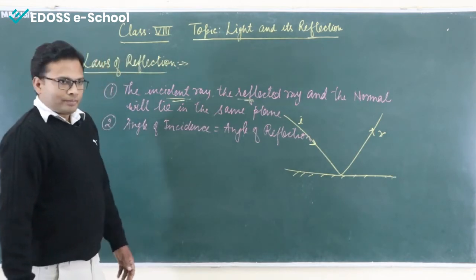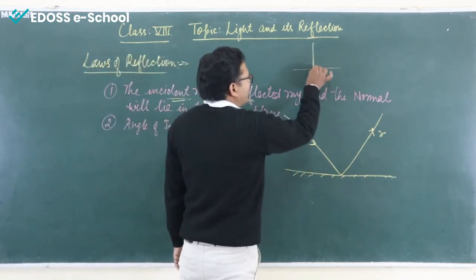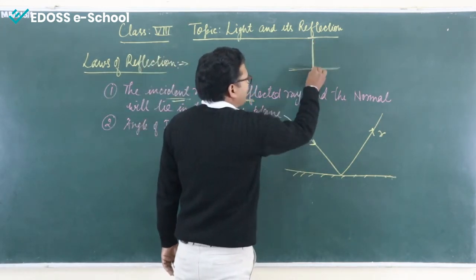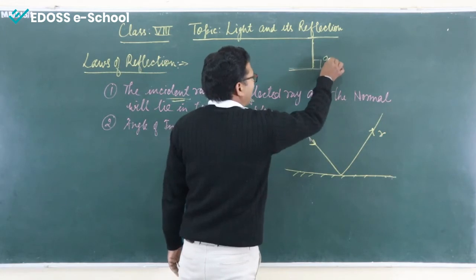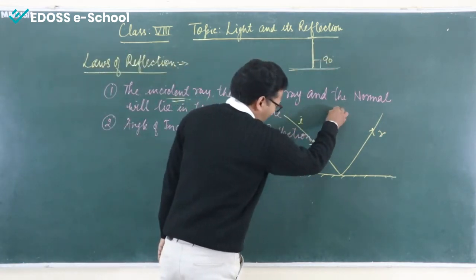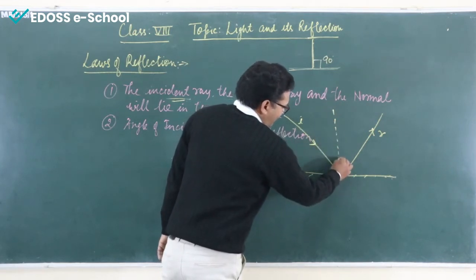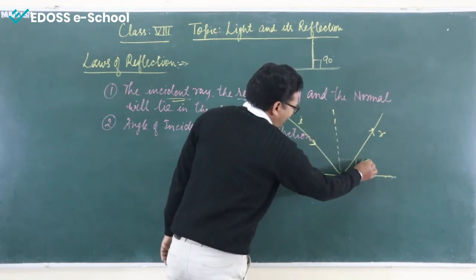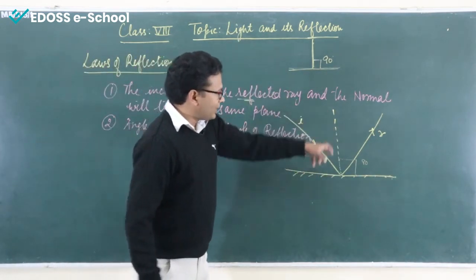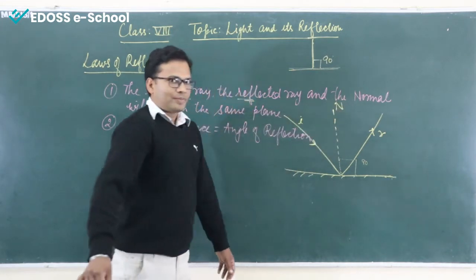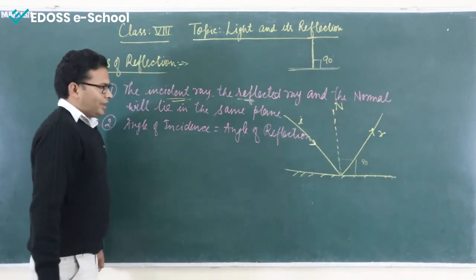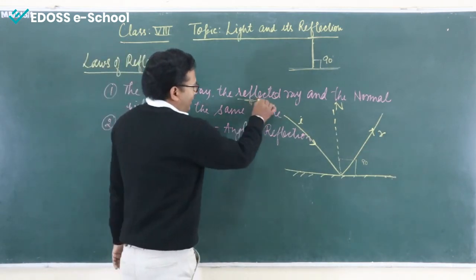And the normal, as you know, in mathematics you have also read what is normal. This is a surface, we put a normal which is always 90 degrees to the surface. So, how do we put a normal here? I will mark this line which is at 90 degrees to the reflecting surface. So, this will be called the incident ray, this will be called the normal which is perpendicular to the surface, and this would be called the reflected ray.